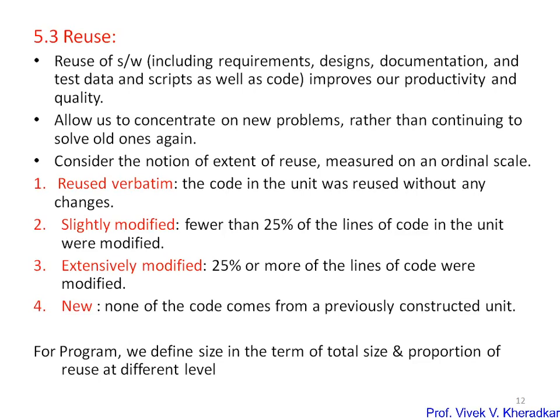So out of the total code, how many lines we have reused will be measured as one of the size parameters. We define the size in terms of total size and the proportion of reuse at different levels. Reuse is one of the aspects of size, in which we also consider how much code is reused in terms of modification. We consider different levels by which we see how much of that code is modified, or what changes are made while reusing that code. So this is another aspect of software size.